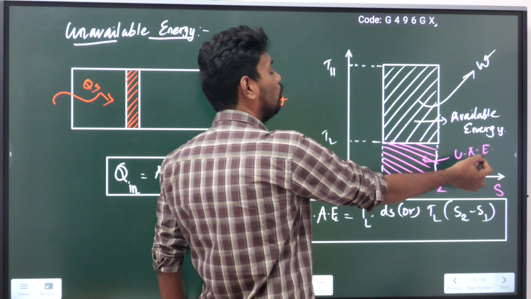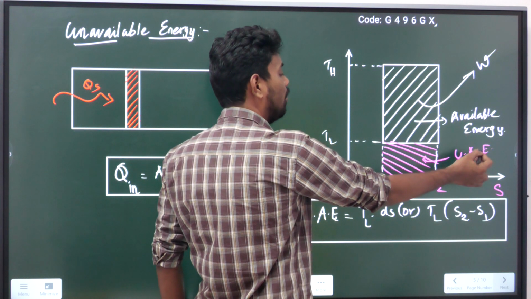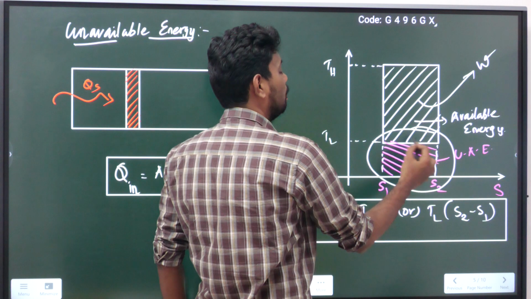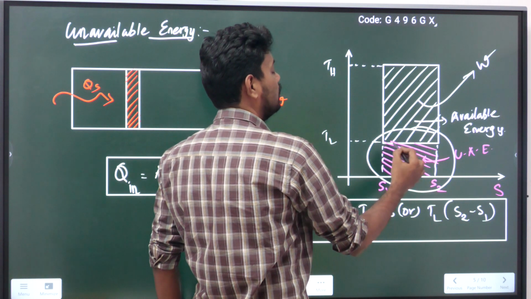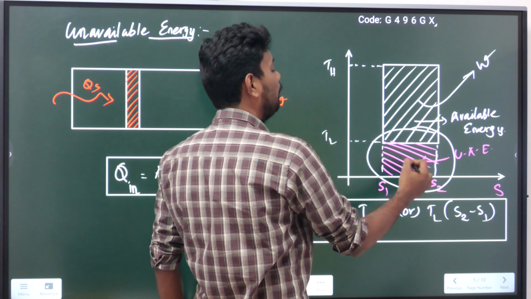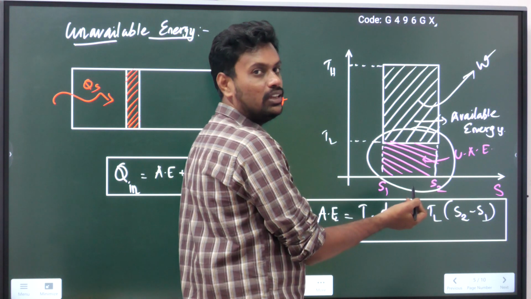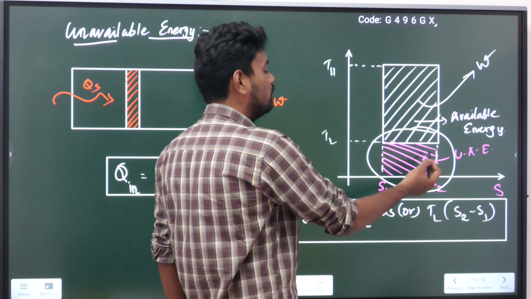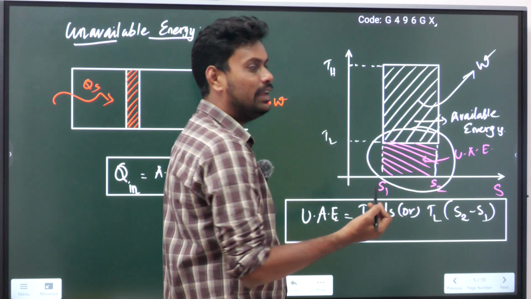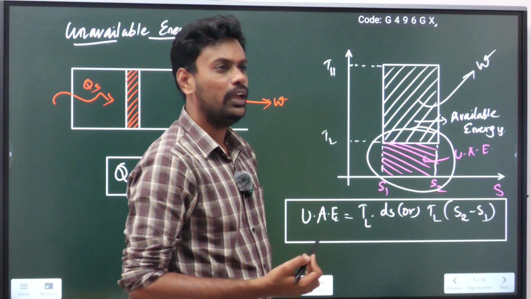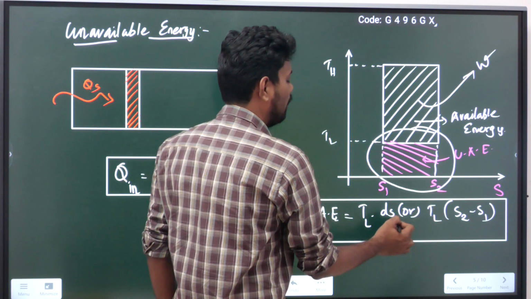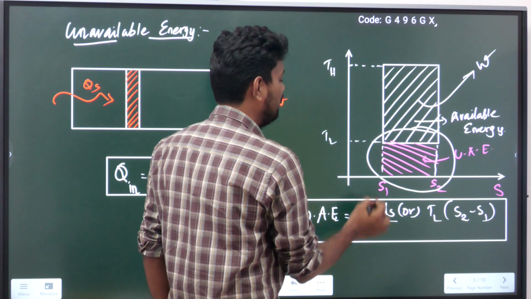So how do we find the unavailable energy? For the formula, you have to consider only this particular section, which is rectangular in shape. By seeing this, we can define the formula for unavailable energy. What is the area of a rectangle? Length into breadth. The length is S2 minus S1, or ds. The width is TL, this temperature.